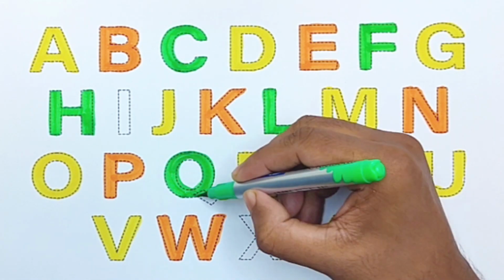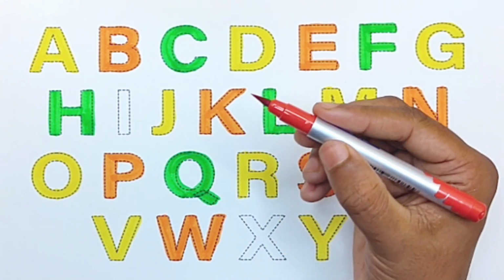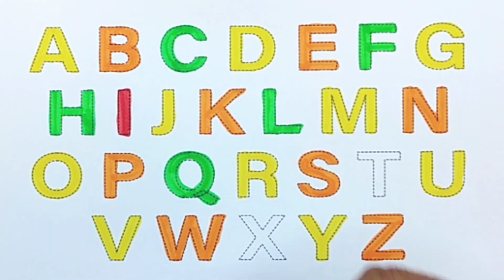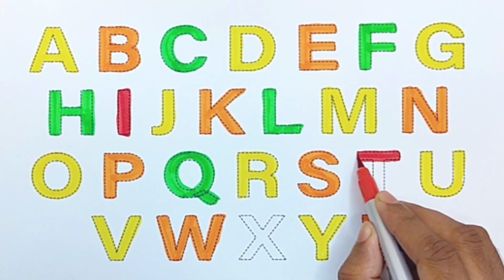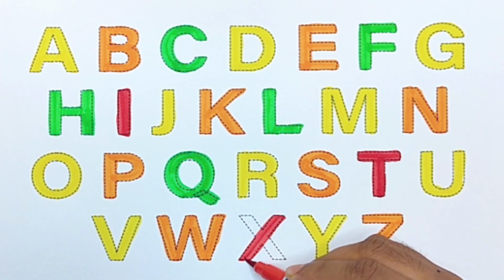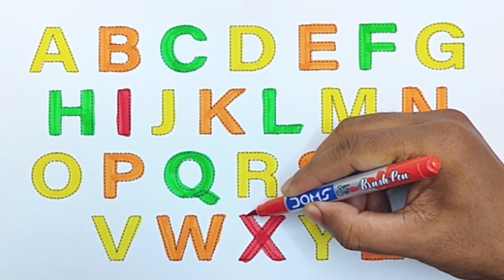Q for Quran. Red color. I for ice cream. T for teddy bear. X for xylophone.